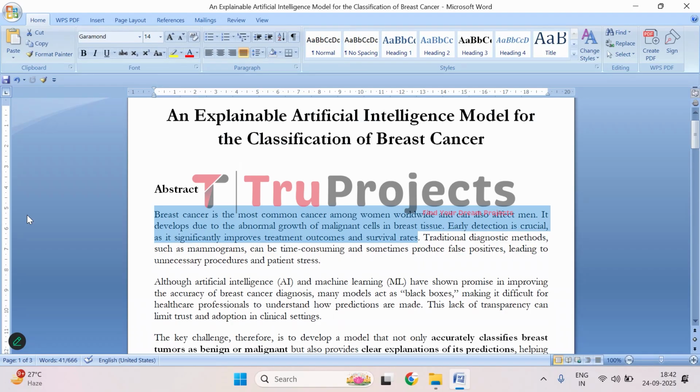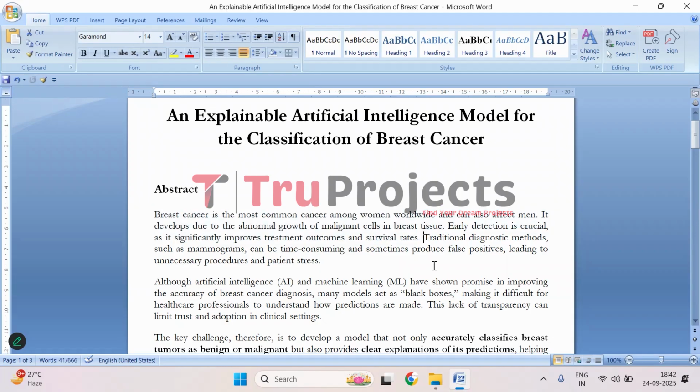Breast cancer is the most common cancer among women worldwide. Though men can get it too, just much less often. It happens when cells in the breast start growing uncontrollably, forming malignant tumors. The really important part is that detecting it early makes a huge difference. Treatment is more effective and the chances of survival are much higher.